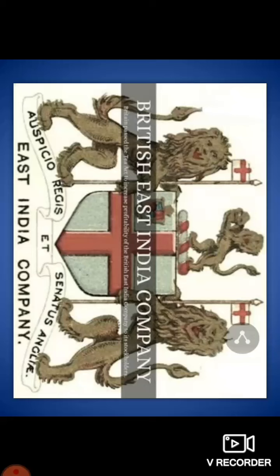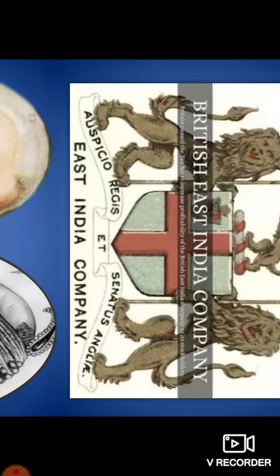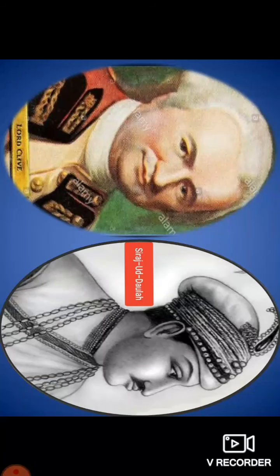Let us see how the English conquered the rulers or Nawabs of Bengal. The first battle was known as the Battle of Plassey. In the year 1757, under the leadership of Robert Clive, the commander-in-chief of the British Army, battled against Siraj-ud-Dawla, the Nawab of Bengal at Plassey.